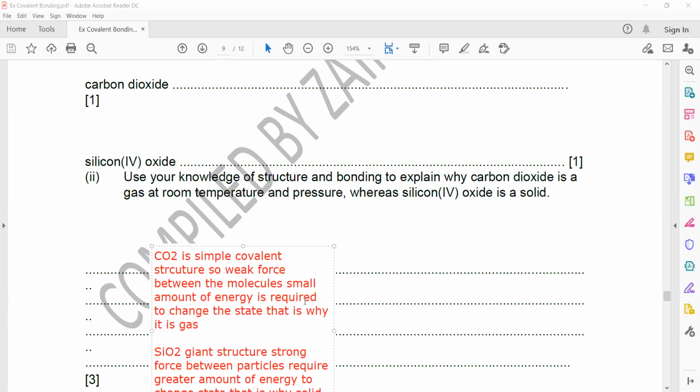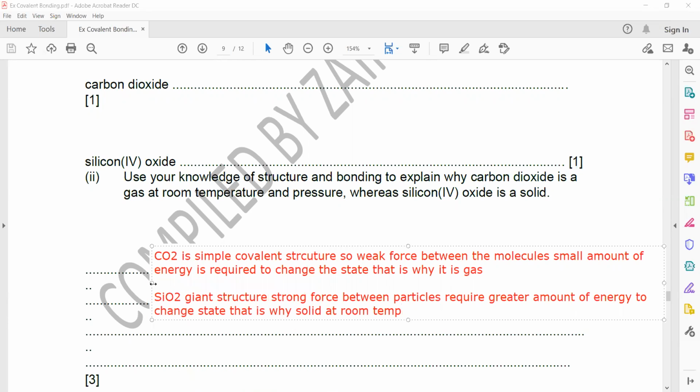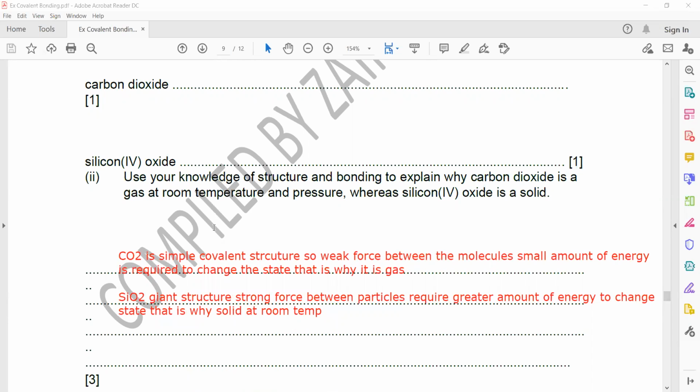The two points: whenever there's a simple covalent structure, they always have weak force. Whenever there's a giant structure, they will always have a strong force. The simple covalent substances, I told you, are usually liquids or gases, and giant structures are usually solids.